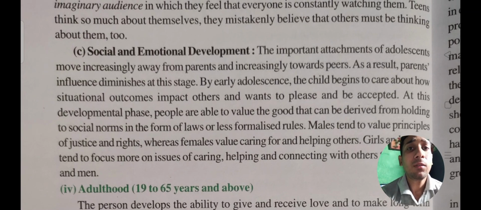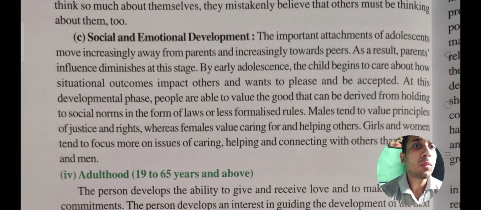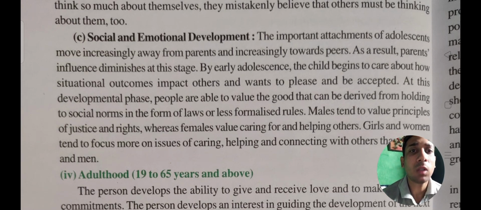Thereafter we will go to social and emotional development. Adolescents move increasingly away from their parents and increasingly towards peers. As a result, parents' influence diminishes at this stage. By early adolescence, children begin to care about how situation outcomes impact others and want to please and be accepted. At this development phase, people are able to value the good that can be derived from holding to social norms in the form of laws and less formalized rules.